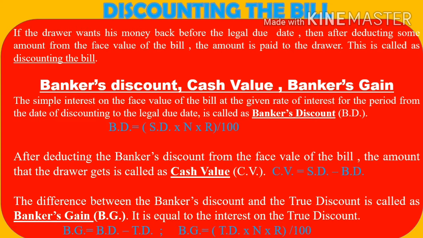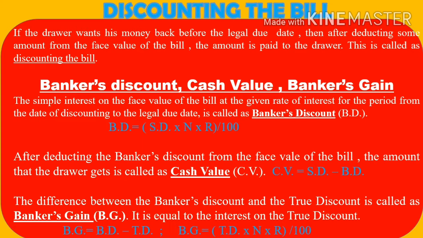And that amount is called as the banker's discount. So now the drawee will pay the amount equal to the sum due minus banker's discount. So that amount is called as the cash value. Understood?